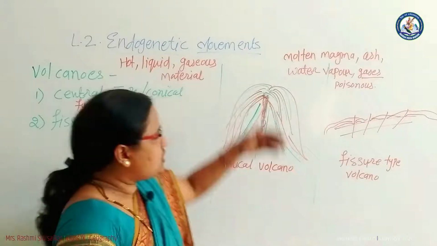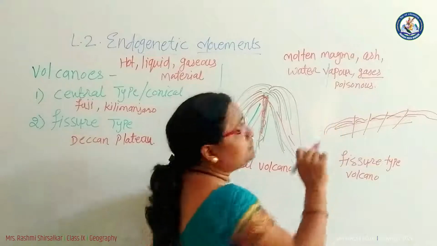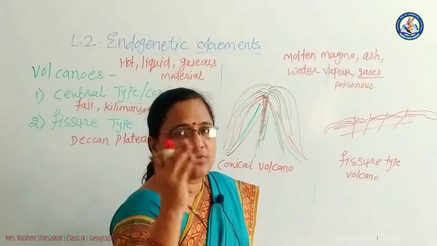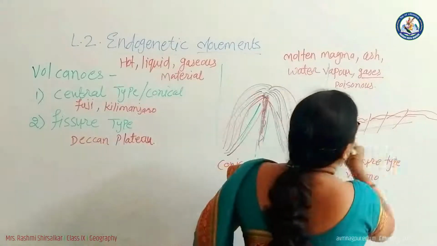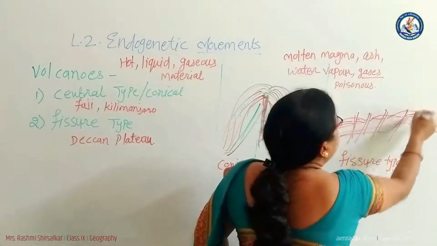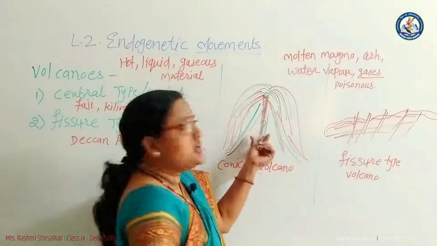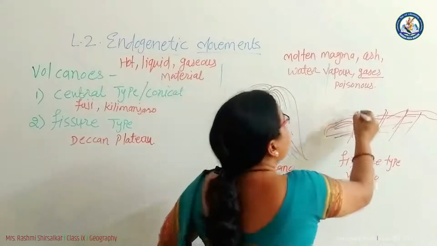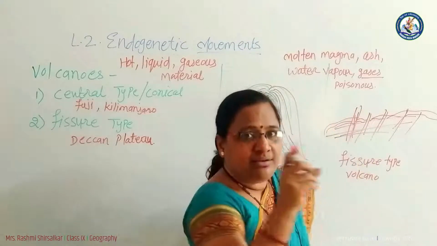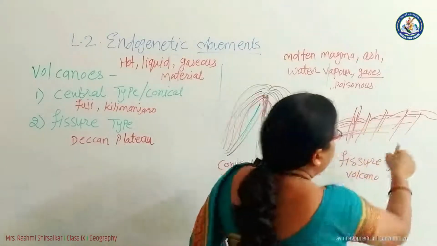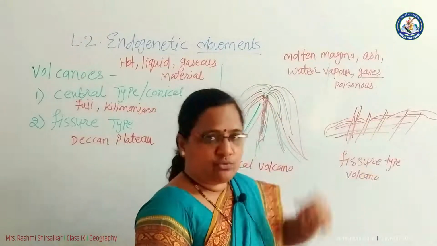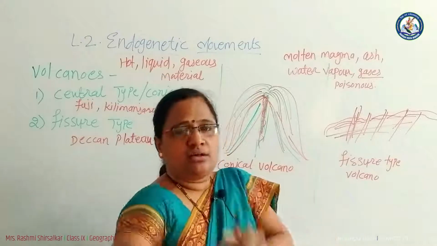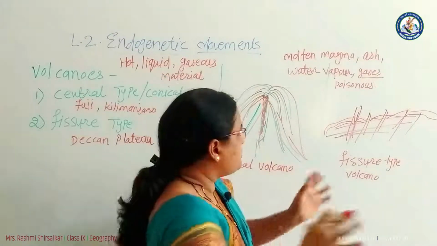Another type, that is fissure type, is because of the earthquake, some cracks develop on the surface of the earth, and from those cracks the material comes out. The materials which come out from the vein, from the pipe, here the materials are coming out from the fissures, from the cracks. So this type of volcano is known as fissure type volcano. Fissure means the crack that develops because of the earthquake waves or seismic waves.